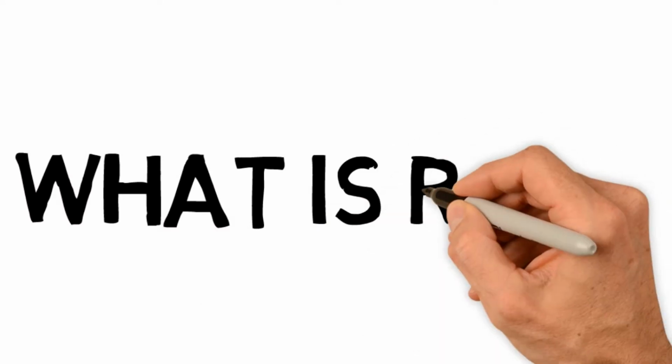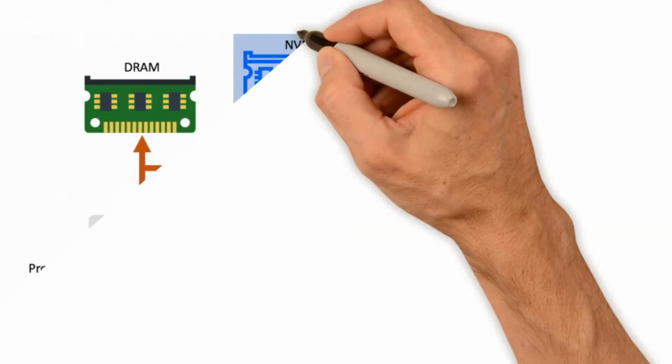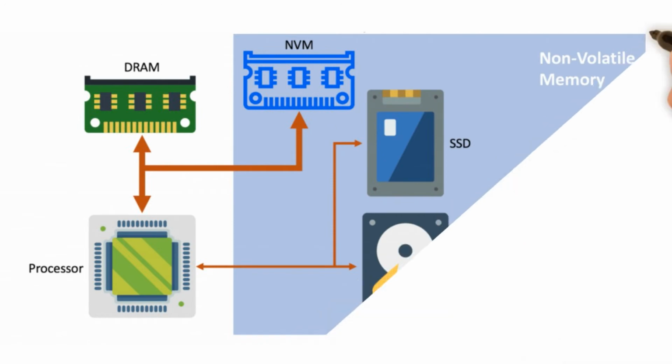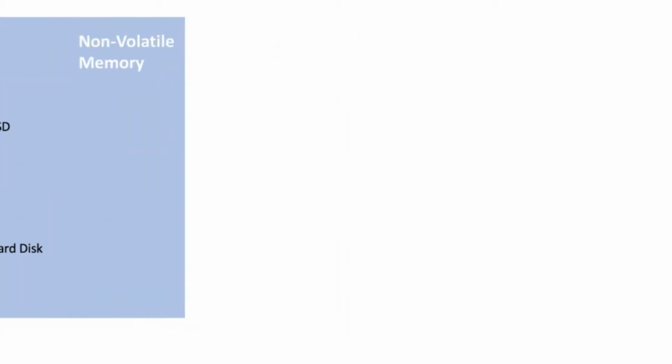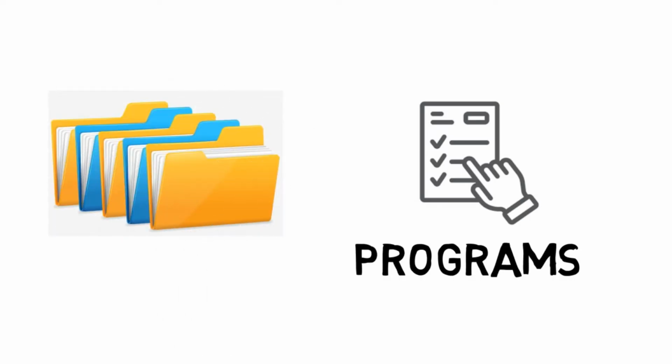And now let's see about ROM. What is ROM? ROM stands for read only memory. ROM was invented in the 1980s. It is a non-volatile memory that stores information permanently even when the power is turned off. Like RAM, it is also primary memory of a computer. The programs and data stored in it can be read but cannot be written on it.